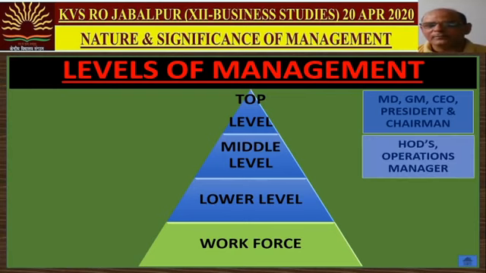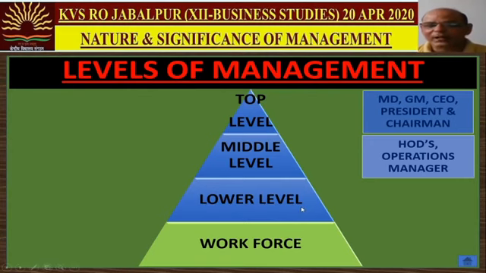At middle level, always remember this is the key word: all the heads of the departments are included in middle level. All HODs are middle level managers. I would like to draw your special attention. There was a CBSE board question that operations manager, not operational manager, operations manager. Once again, I would like to draw your attention. Operations managers are at middle level.